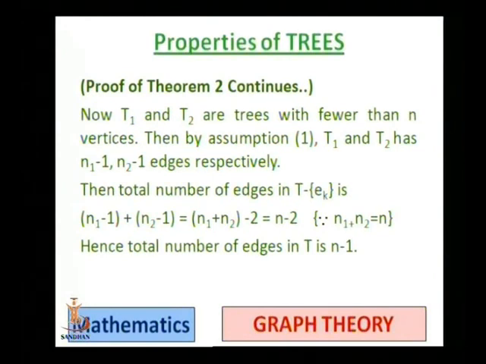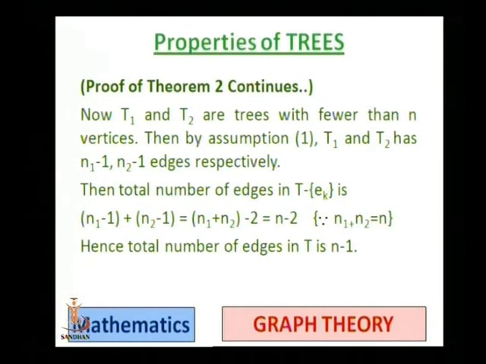So the total is n1 minus 1 plus n2 minus 1, that is n1 plus n2 minus 2. But n1 plus n2 is n, so it is n minus 2 plus 1, that is n minus 1. Hence the total number of edges in T is n minus 1. So this theorem is proved.